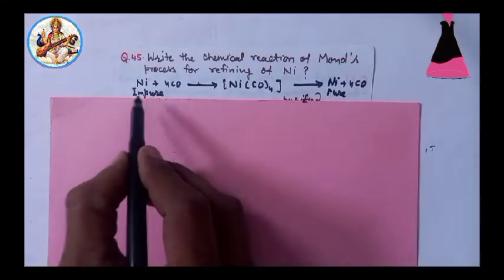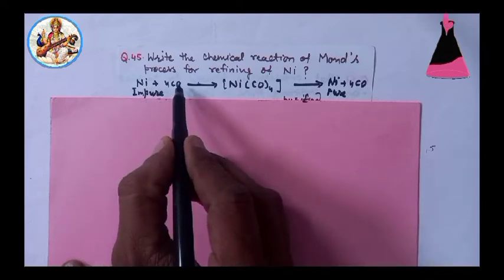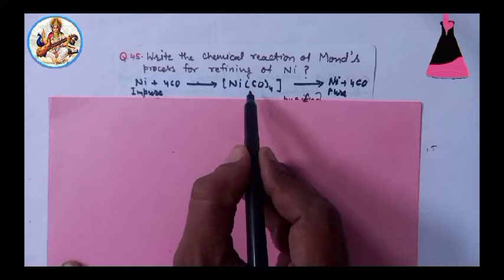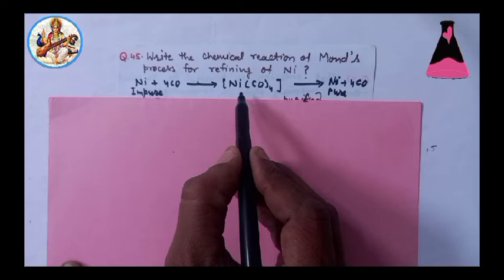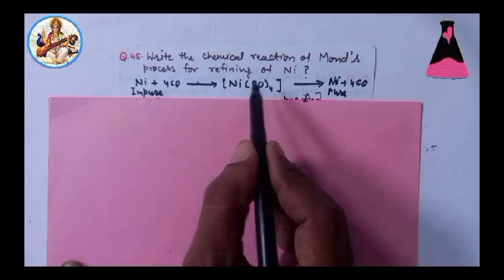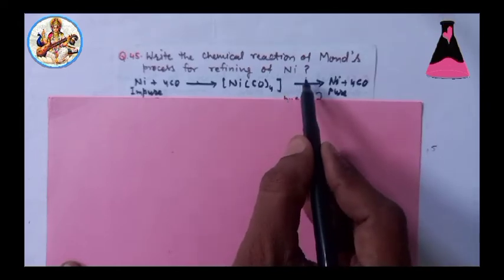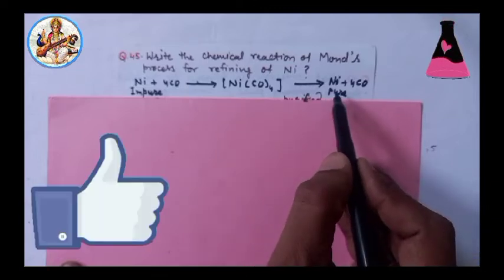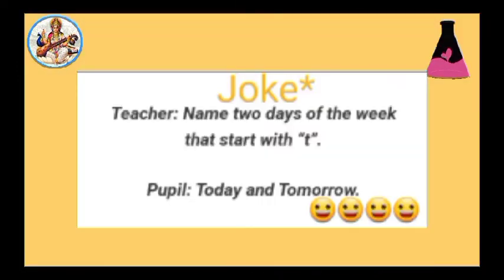I repeat, impure nickel is heated with a stream of carbon monoxide to form volatile nickel carbonyl. The IUPAC name of the compound is tetracarbonyl nickel(0). The carbonyl vapors, when subjected to still higher temperature, 450 to 470 Kelvin, undergo thermal decomposition giving pure nickel. It is called Mond's process for refining of nickel.